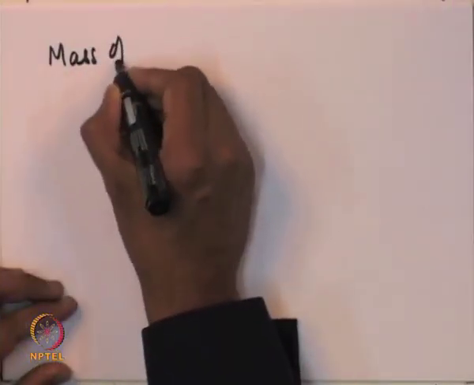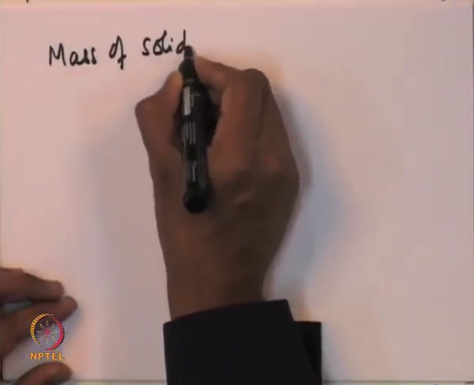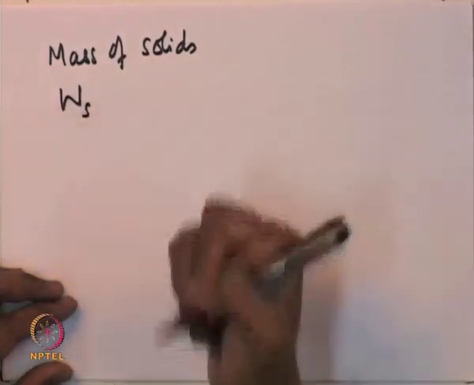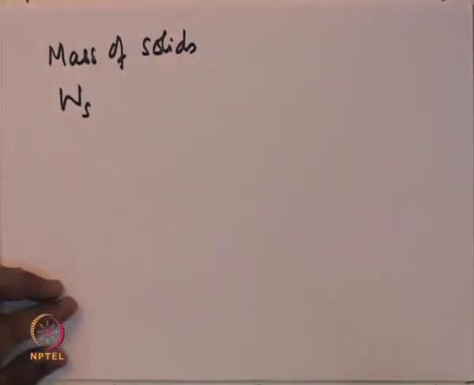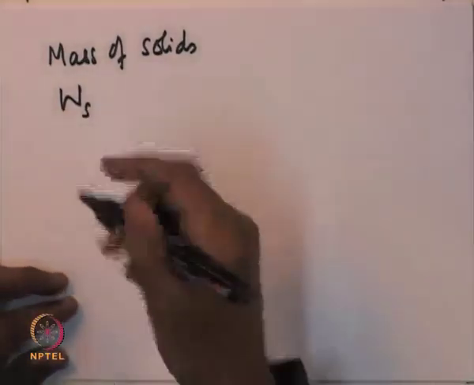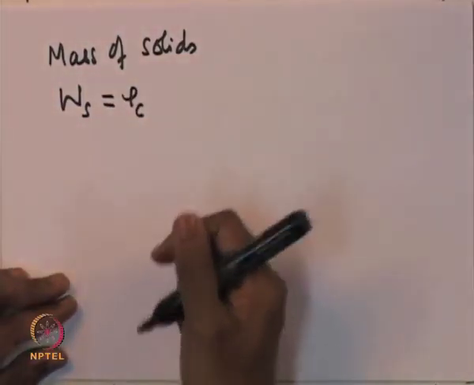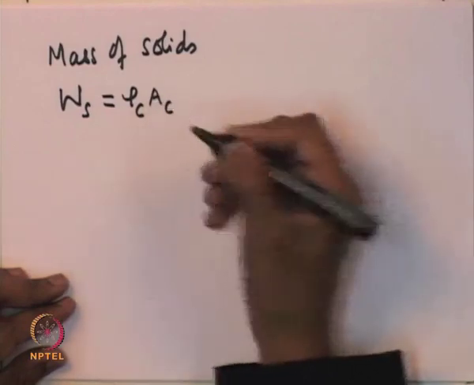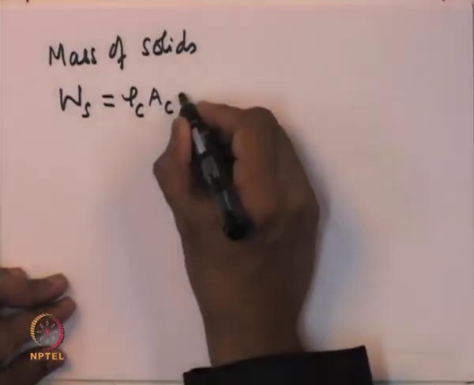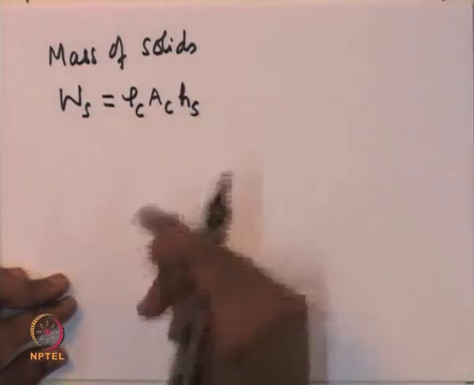Now, the first step is we have to look at what is the mass of the solid which is present inside the bed. If Ws is the total mass of the solid catalyst particles present inside, then that is given by the density of the catalyst rho c multiplied by the cross sectional area AC into the height of the catalyst.